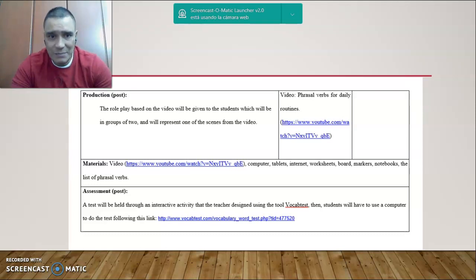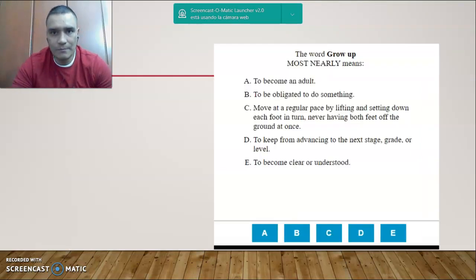And as an assessment, a test will be held, again through an interactive activity that the teacher designed using the tool vocab test. Then students will have to use a computer to do the test following this link as presented here. And this is what the test will look like. You just have to click on the right answer, or whatever you think is the right answer, and that's it.